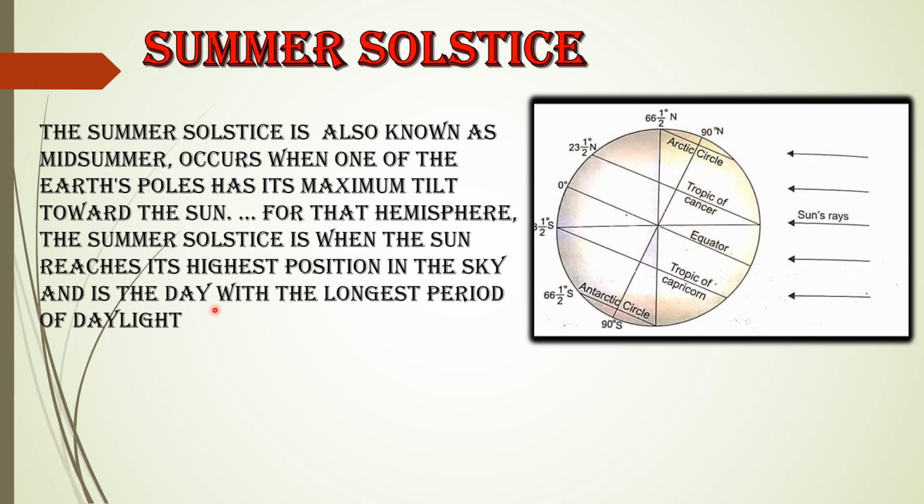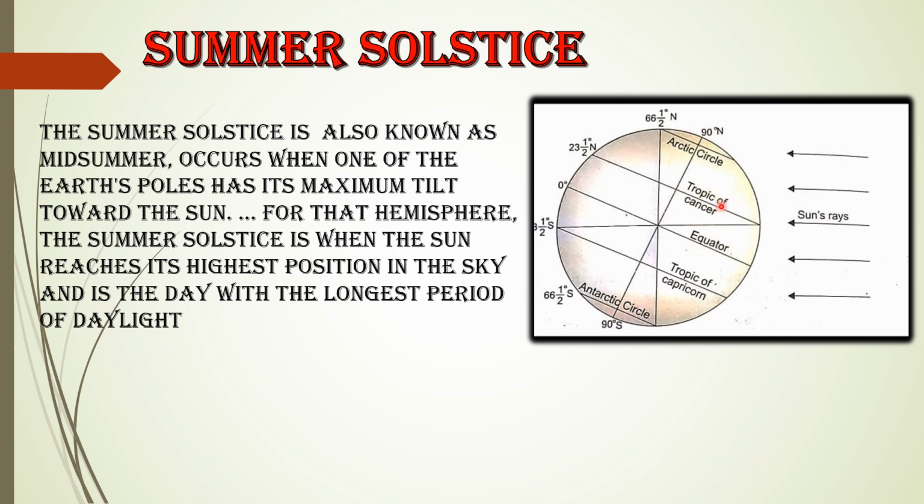12 hours of night. Before going for the season, let me tell you that when we take the four positions of the Earth, we generally consider the northern hemisphere's condition. Even in the northern hemisphere, as the vertical rays of the sun fall over the Tropic of Cancer, there are 12 hours of day and 12 hours of night over all the places crossed by the Tropic of Cancer. As one moves from the Tropic of Cancer towards the North Pole, the duration of daylight increases and the duration of night decreases, and vice versa in the southern hemisphere.